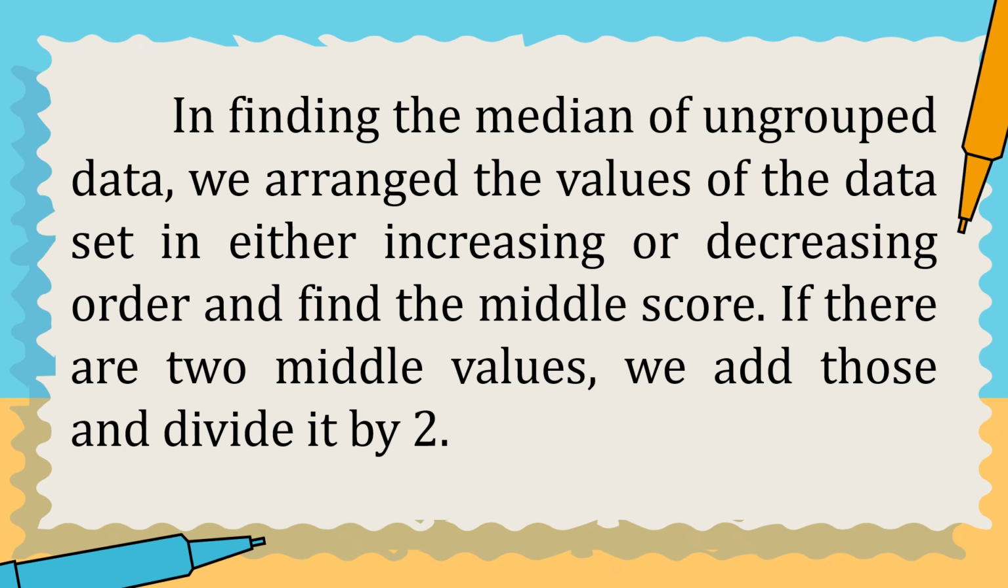How about in finding the median? In finding the median of ungrouped data, we arrange the values of the dataset in either increasing or decreasing order and find the middle score. If there are two middle values, we add those values and divide it by 2.